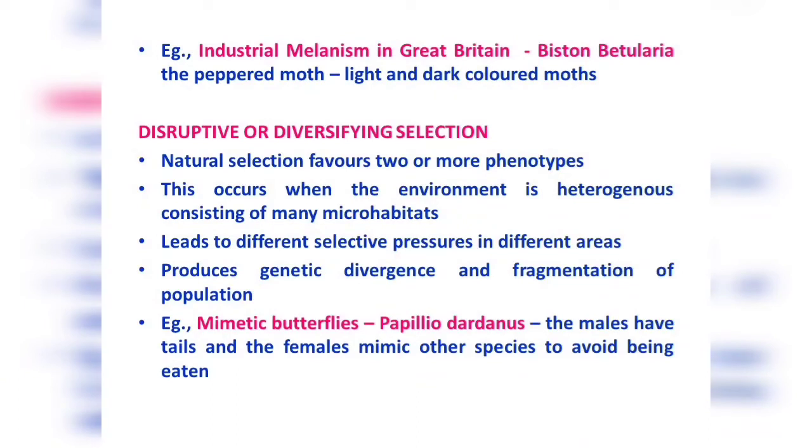Now here, the environment or natural selection tries to favor 2 or 3 phenotypes or characters in a given area. So if you look at it, the environment is heterogeneous because it has many microhabitats, and each microhabitat is influenced by its own microclimate.